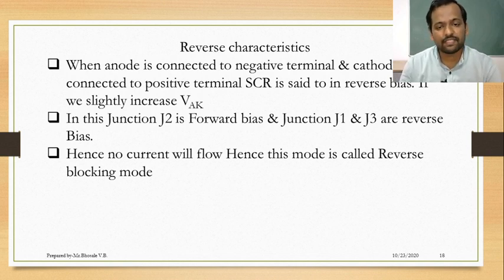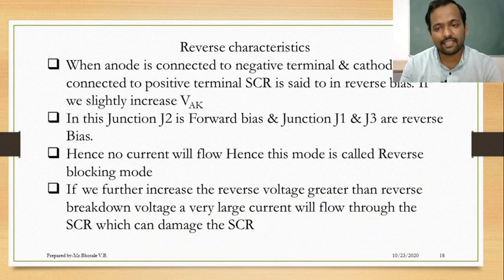If we give a sufficient amount of voltage VAK, junctions J1 and J3 break and a large amount of current flows through the SCR. This current can damage the SCR, hence we do not use the SCR in reverse bias. This is all the VI characteristics of SCR.